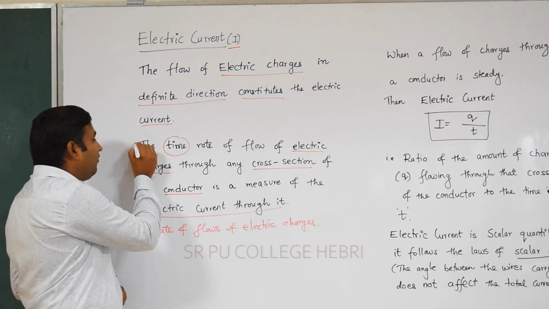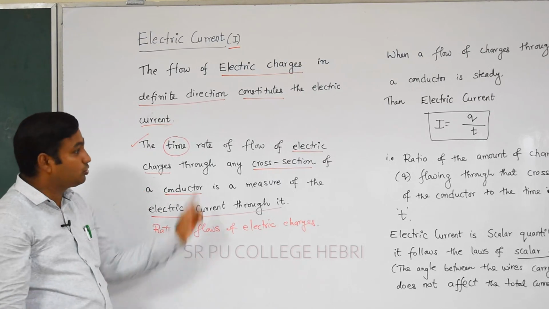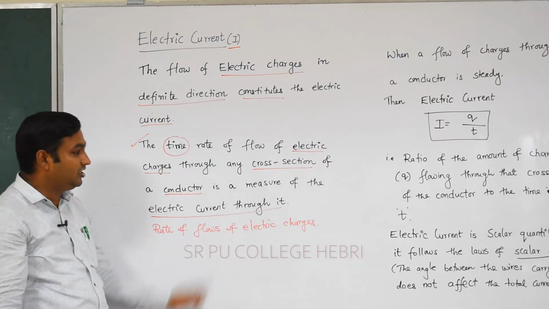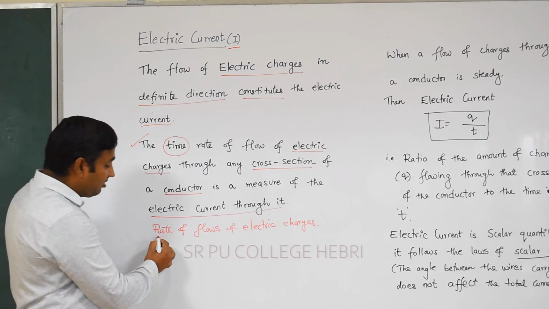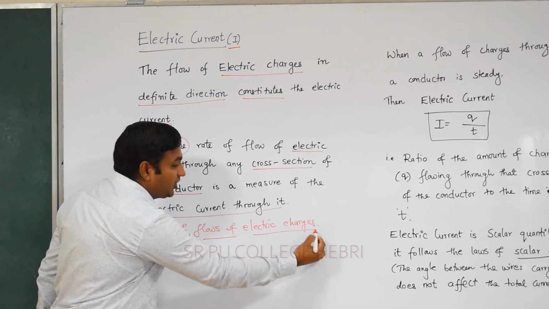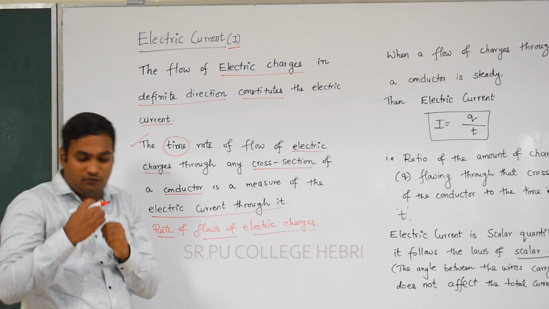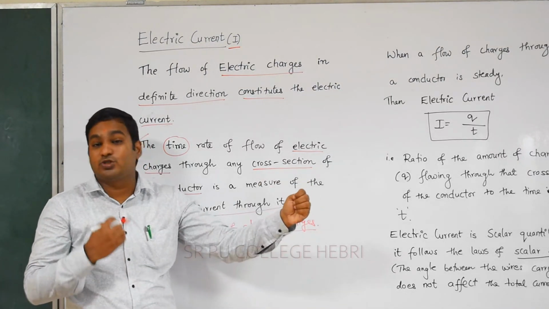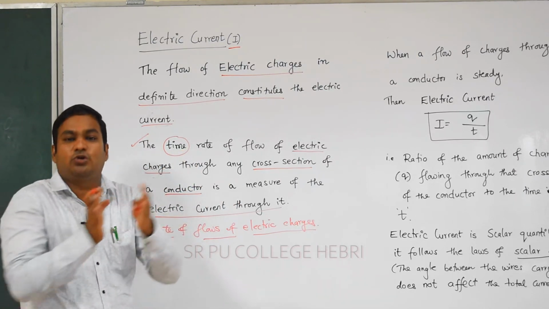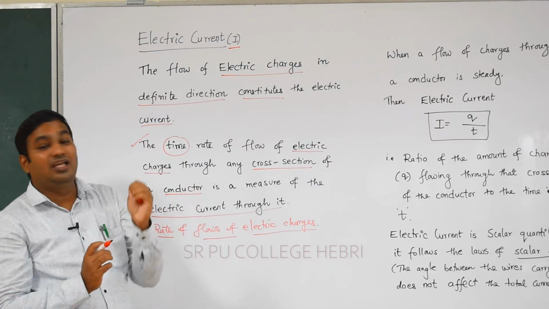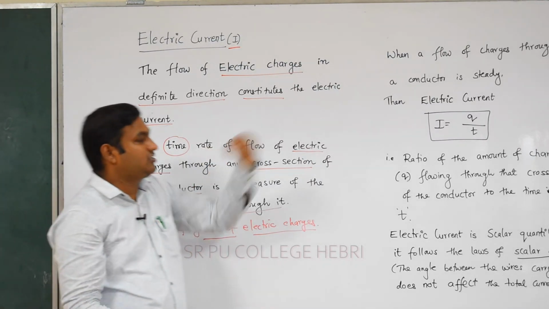And the definition for electric current is the time rate of flow of electric charges through any cross section of a conductor is a measure of the electric current through it. In a simple way, the rate of flow of electric charges itself provides electric current. If charges are flowing from one end to another end, that process we call the conduction process. Due to conduction of charges from one end to another end, it provides the electric current, or we call it current.